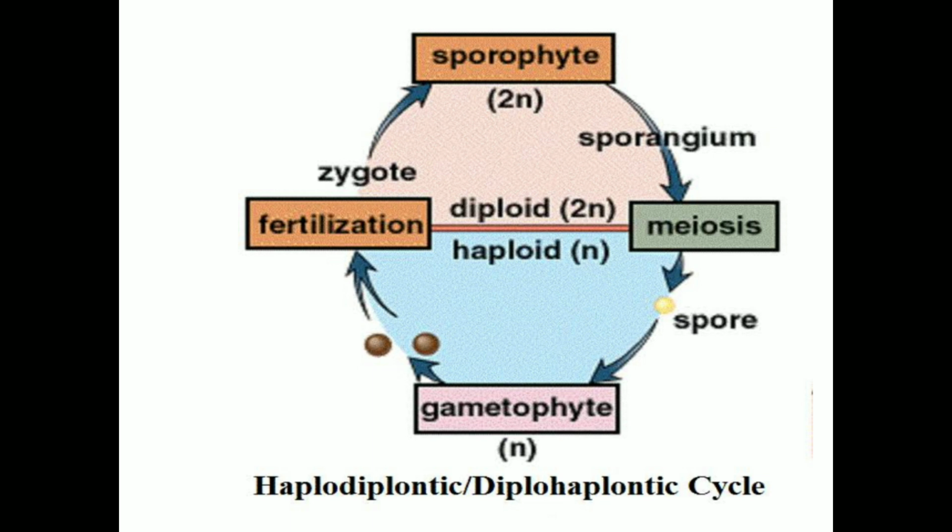The sporophytic and gametophytic generations generally occur alternately in the life cycle of a plant. This phenomenon is called alternation of generations.